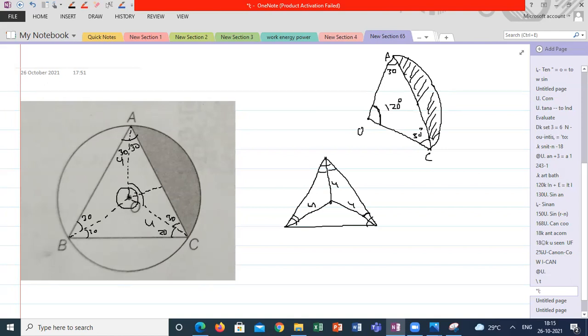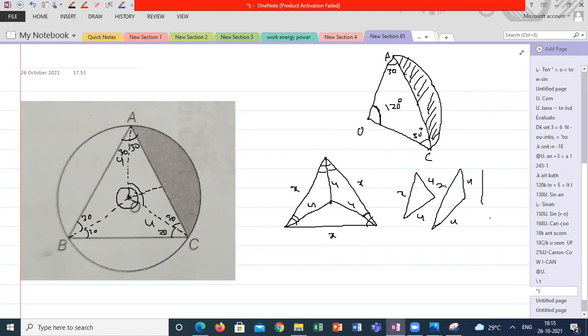All 3 triangles are congruent because this is x, this is also x, this is also x. If I'm taking the 3 triangles separately, I will get like this: 4, 4, x.